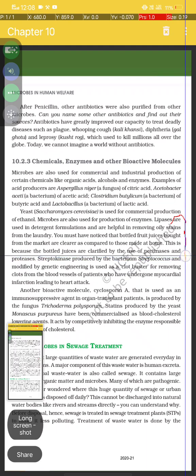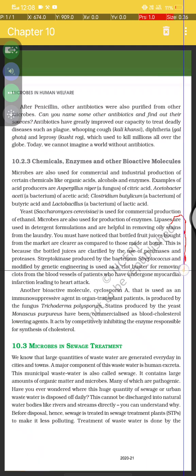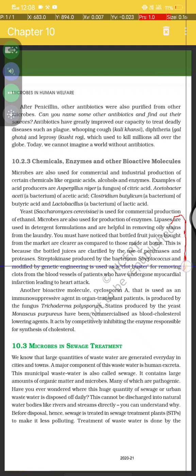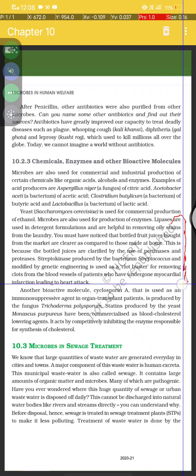This is a very important line: pectinase and protease. Streptokinase, modified by genetic engineering, is used as a clot buster for removing clots from the blood vessels of patients who have undergone myocardial infarction leading to heart attack.